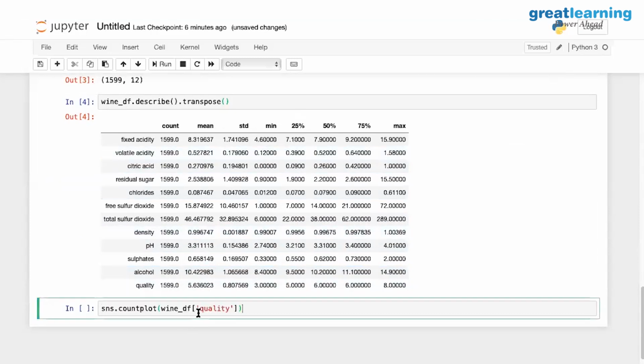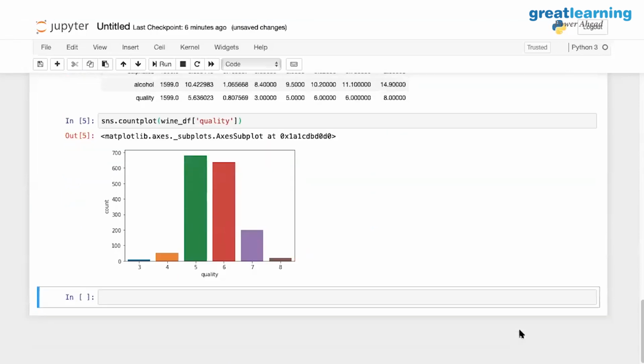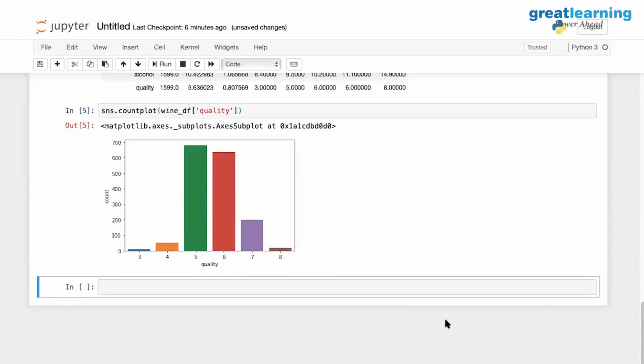Now, if you notice, this is my data. The quality at 3 and 8 seem to be almost negligible. 3, 4, and 8 seem to be negligible. So we can merge 3 and 4 with 5, and 8 with 7. That's something you can do just for the objective of this study. I'm giving you that, but in the real world, we usually don't merge targets. We see if we can rewrite the rules for the targets. Otherwise, we keep them as they are. In some cases, we do merge them. There are different problems in which we merge them.